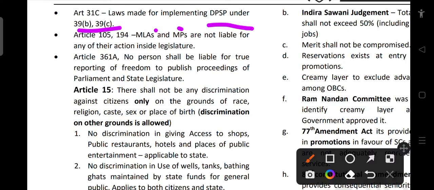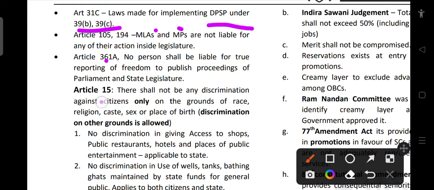So they have such immunity. And Article 361A says no person shall be liable for true reporting of proceedings of Parliament and state legislatures. So if something is happening and a media person is telecasting it, and if that incident is true, they cannot be sued or they are not liable for it.